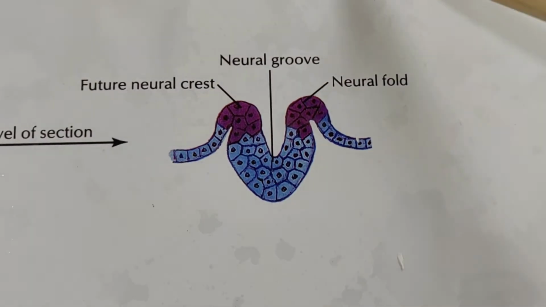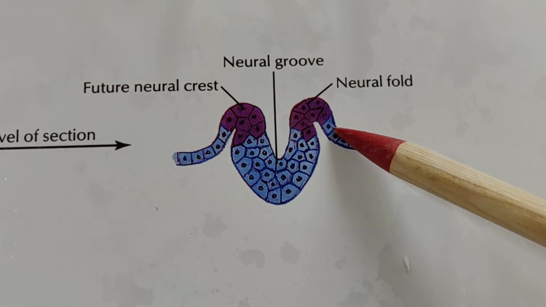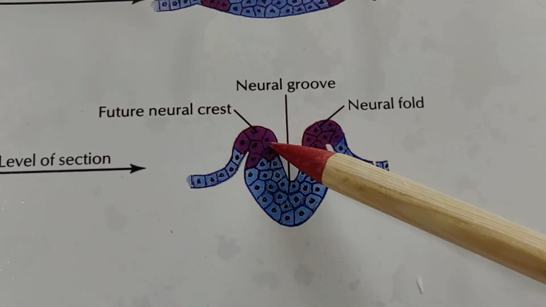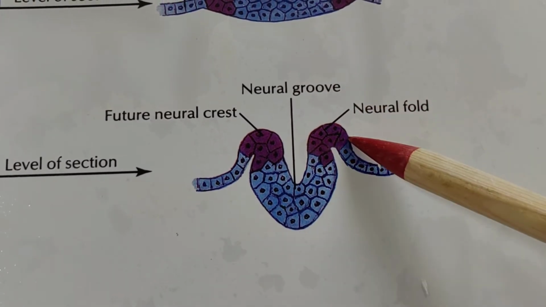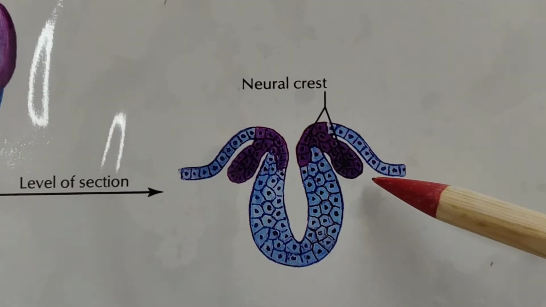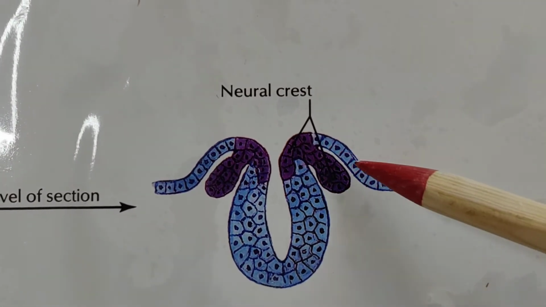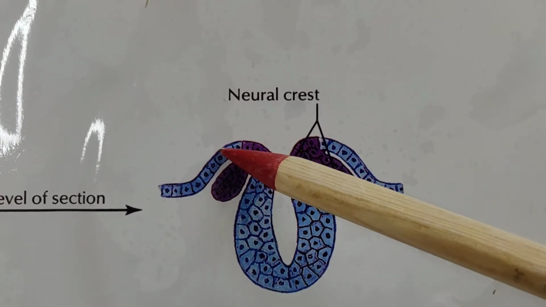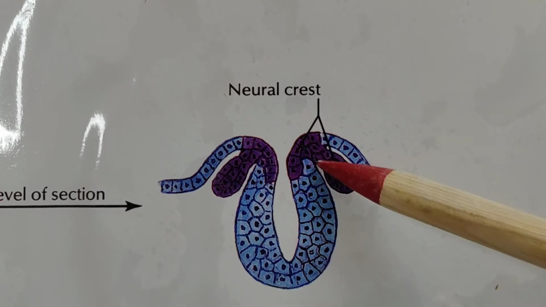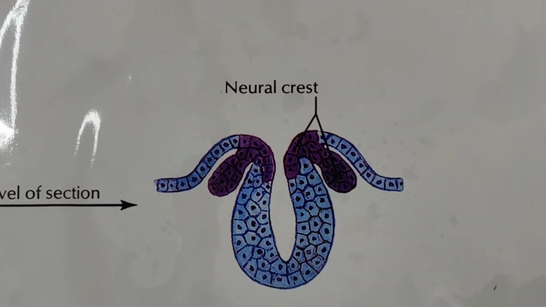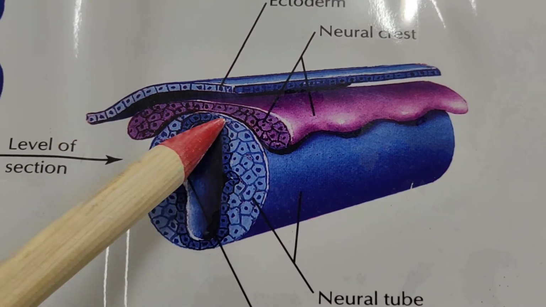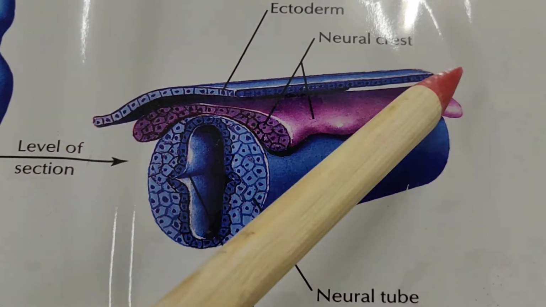In this diagram, this is the position of the neural crest. In this diagram, the neural crest cells are present at the junction of the ectoderm and the neuroectoderm. Now this neural tube is separated from this ectoderm.